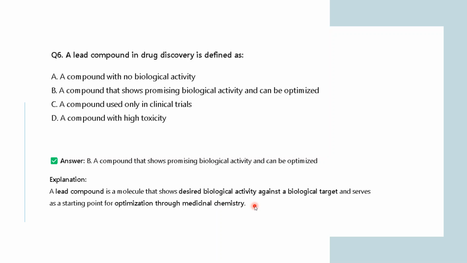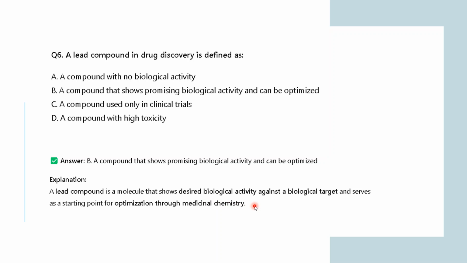Understand it like this: if you are searching for a compound which shows biological activity against a particular target, and you find a compound which is showing some kind of desired activity, say 10% active to that particular target, then you will call it a lead compound because it is a starting point.